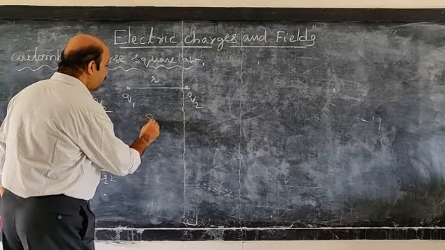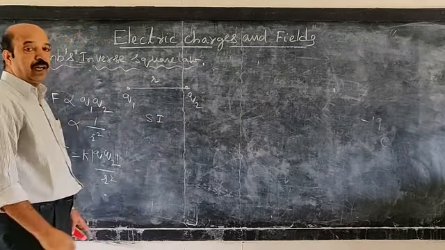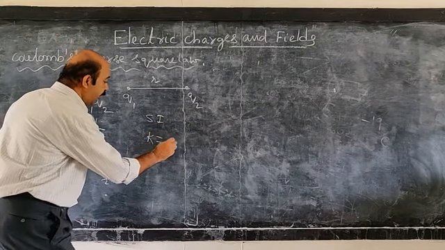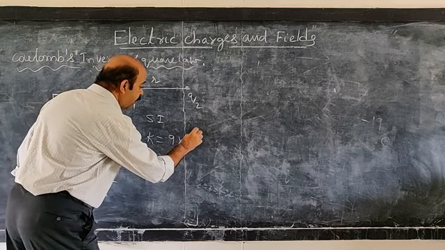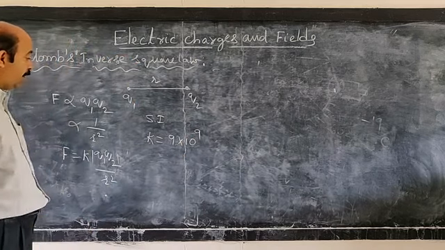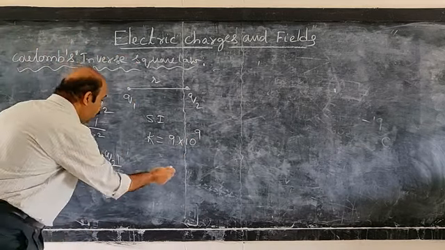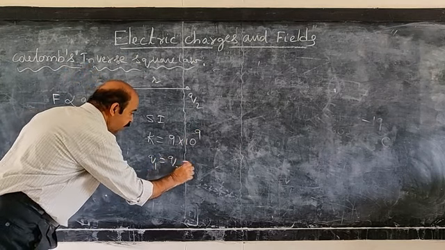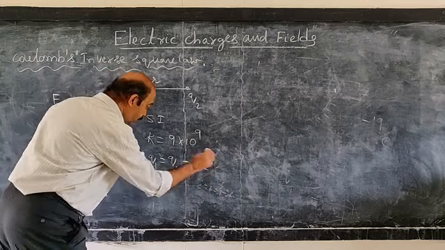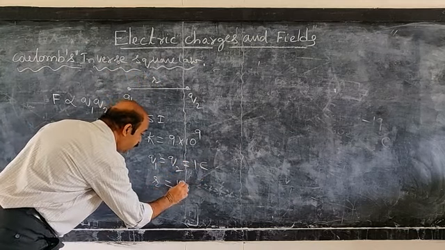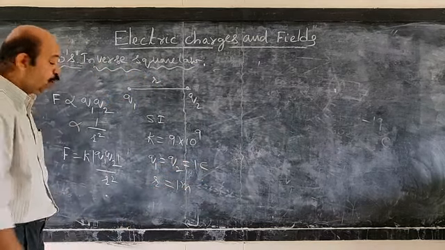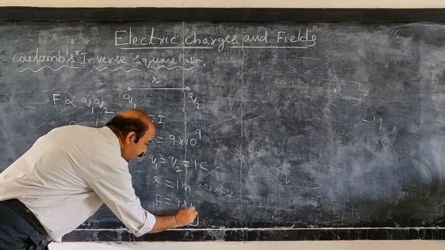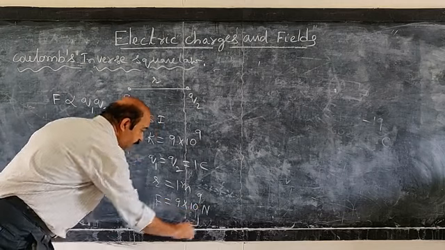So in SI units, to define the unit charge, they took the value of this k as 9 into 10 to the power of 9. If you take the value of k like this, then for a charge of 1 unit, which is called 1 coulomb, for a separation of 1 meter in vacuum, the force acting between the charges will be 9 into 10 to the power of 9 newtons.